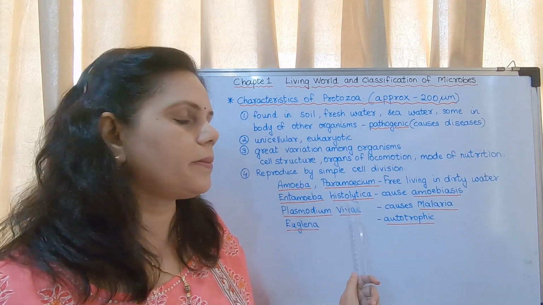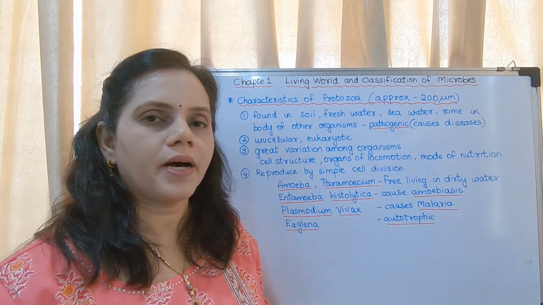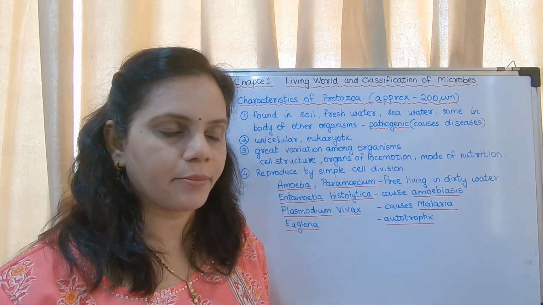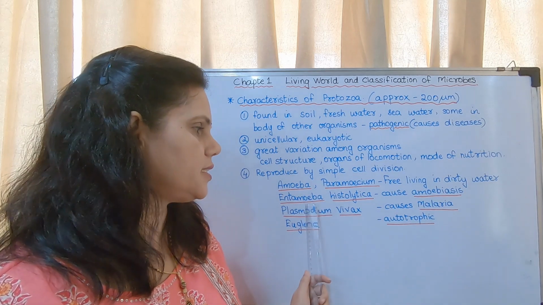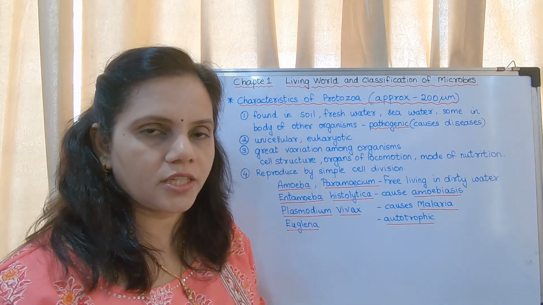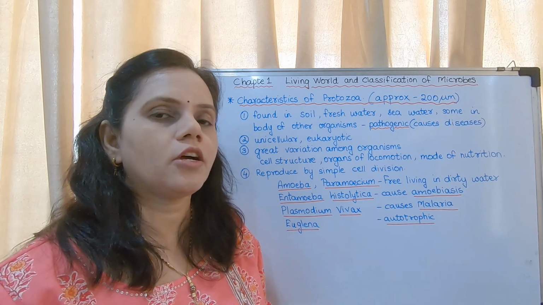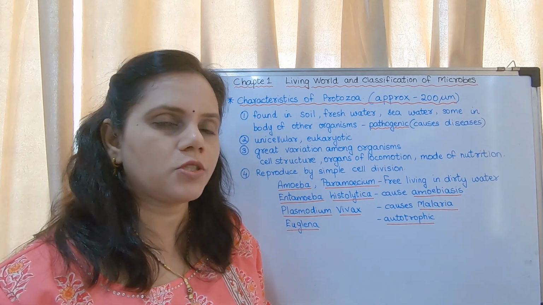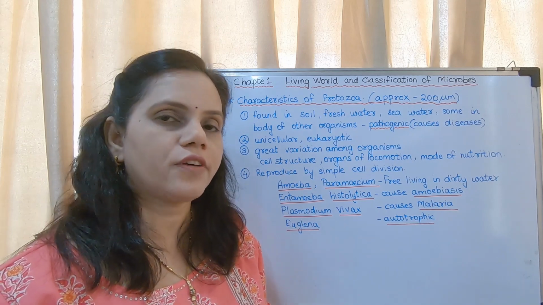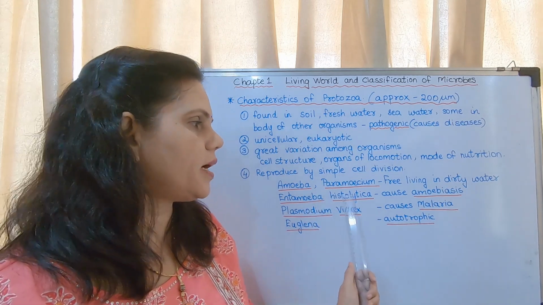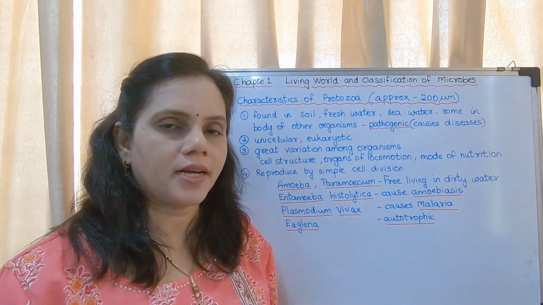Next is Entamoeba histolytica. This is the name of amoeba. Okay, that is the scientific name. It is a single name but written separately. This is the genus name and this is the species name according to binomial nomenclature. So binomial nomenclature, there are two names, genus and species name. Now in case of amoeba, it is Entamoeba histolytica, which causes the disease called amoebiasis.